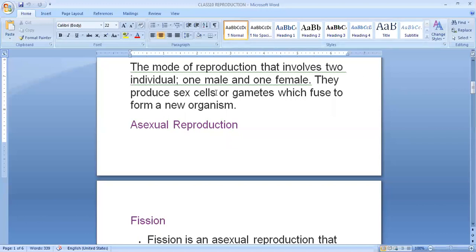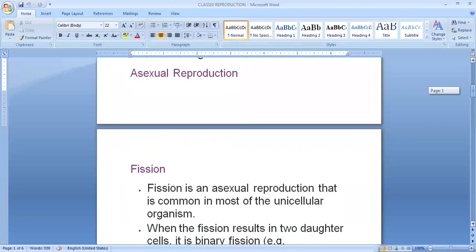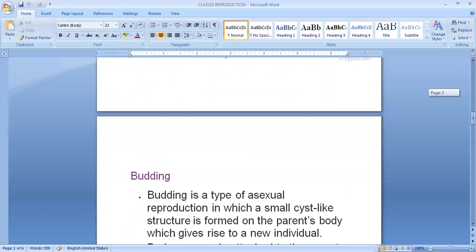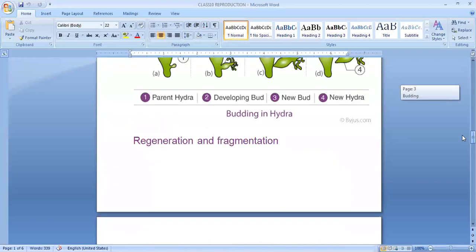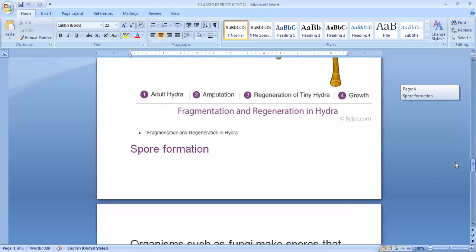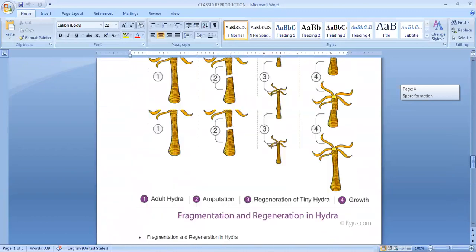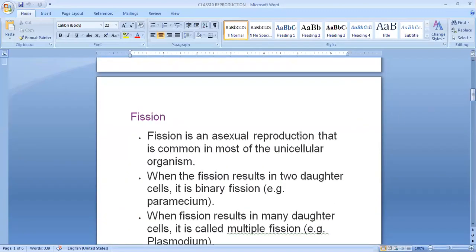Let us start with the asexual mode of reproduction. As we just told you, in asexual, a single parent is involved and it generally occurs in lower groups of organisms. Let us see what are the different types of asexual mode of reproduction. We have to study fission, then budding, then regeneration and fragmentation, and spore formation. These are all modes of asexual reproduction. The first one is fission.